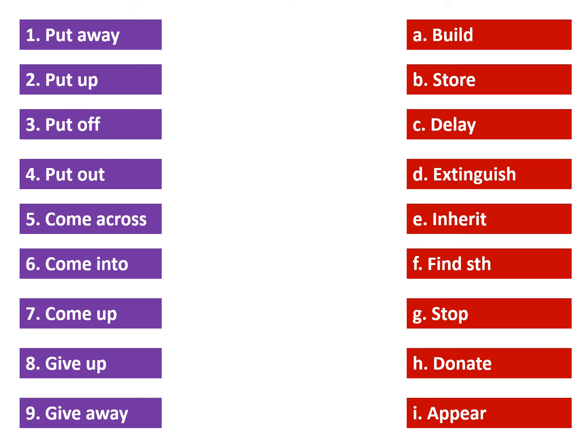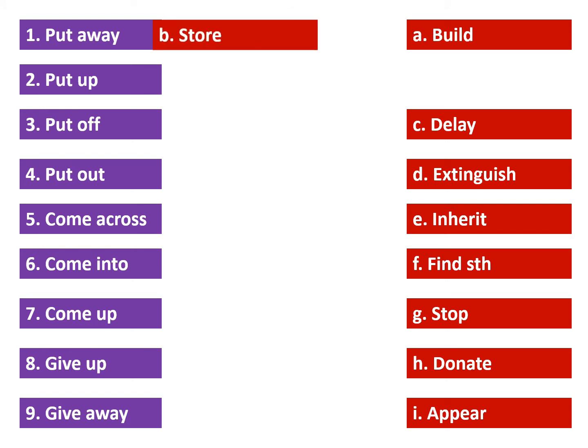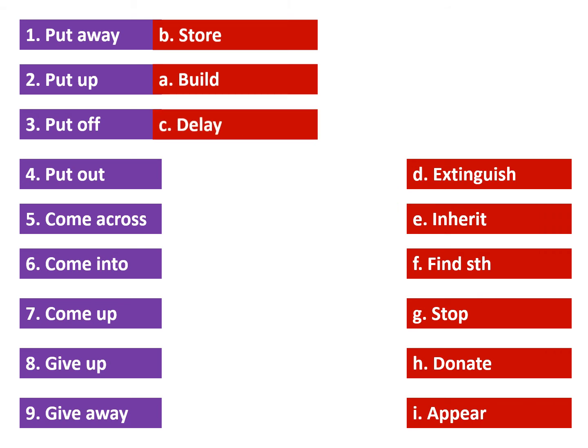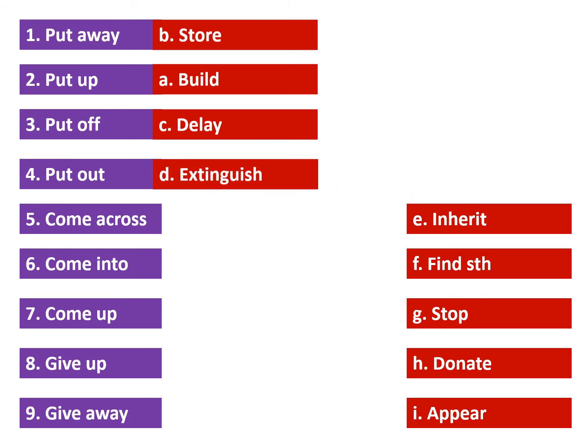So to put something away is to store it, and the example I gave you earlier is of your children. So you tell your children, put away your toys and come for dinner. Put up. To put up a tent or put up an umbrella is to build. Yes. Okay. Put off. When you put off a meeting is you delay the meeting or you postpone the meeting. Put out. When you put out a cigarette or a candle or fire is you extinguish it.